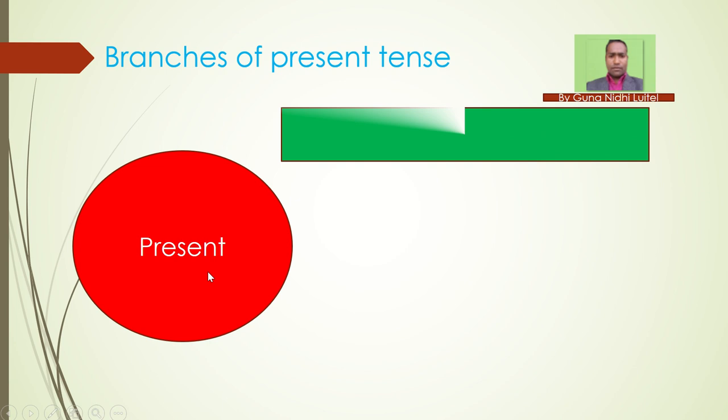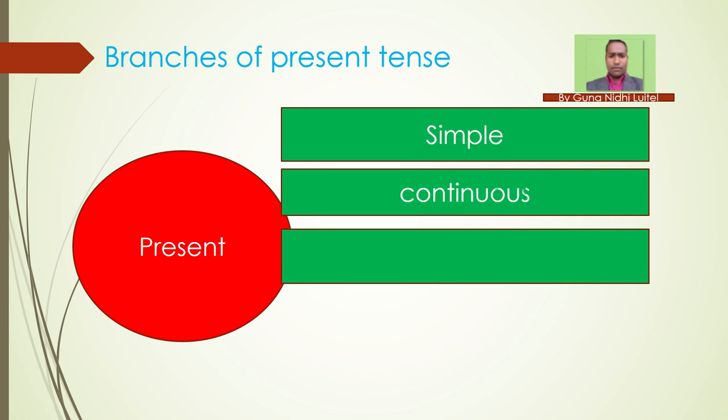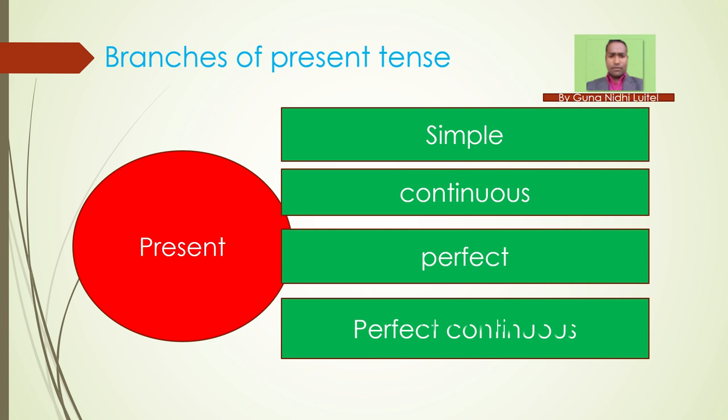Can you say they are being displayed? Are you seeing the display? They are being displayed. Okay, simple, continuous, perfect, and perfect continuous. So present simple, or we say simple present, present continuous, present perfect, and present perfect continuous.